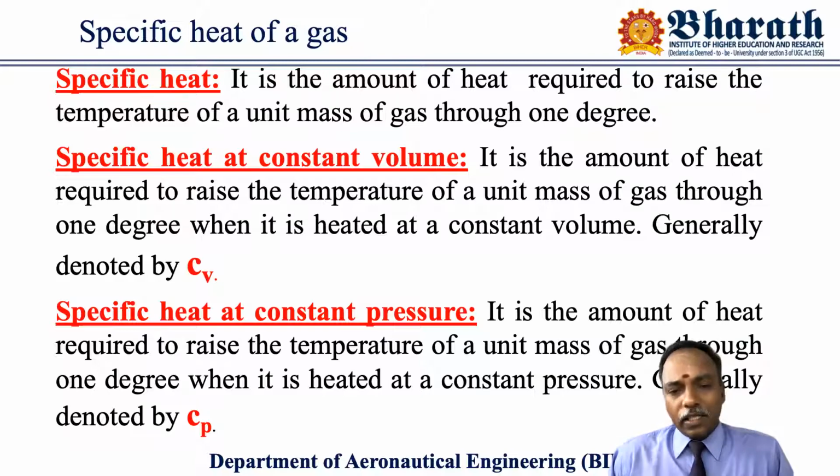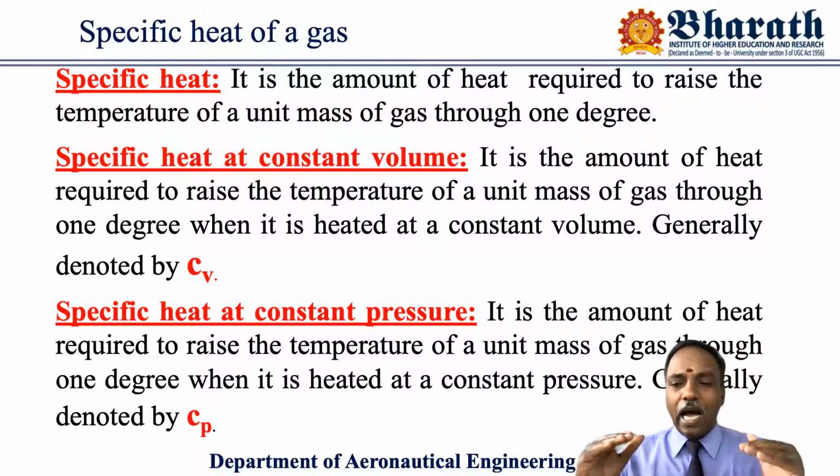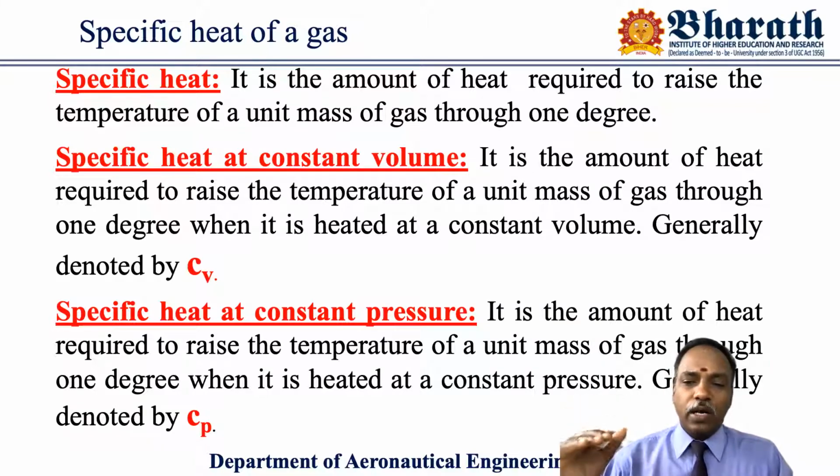Similarly, specific heat at constant pressure is the amount of heat required to raise the temperature of unit mass of gas through 1 degree when it is heated at a constant pressure. We must very carefully distinguish these two, CP and CV. Very, very important.